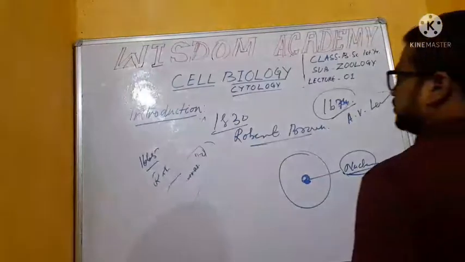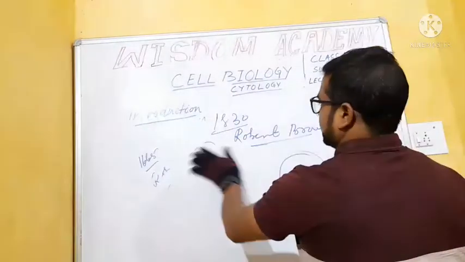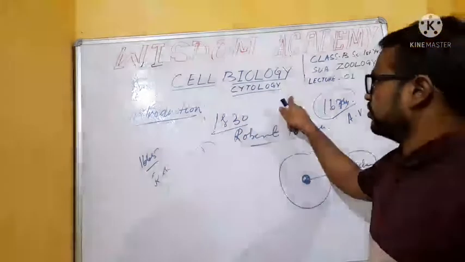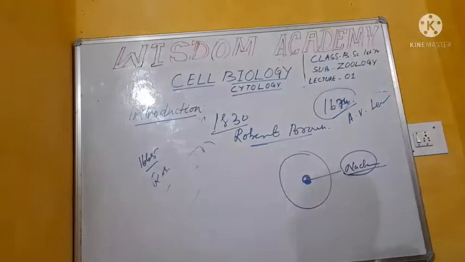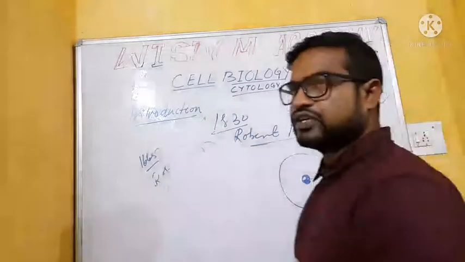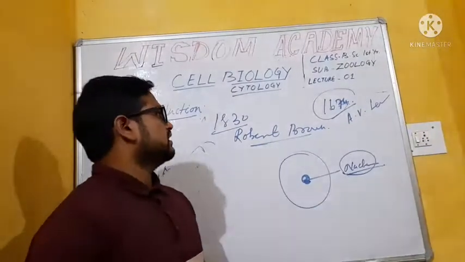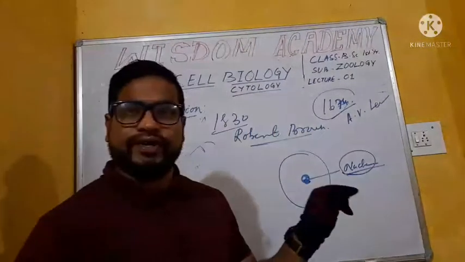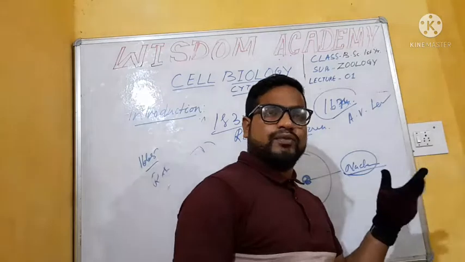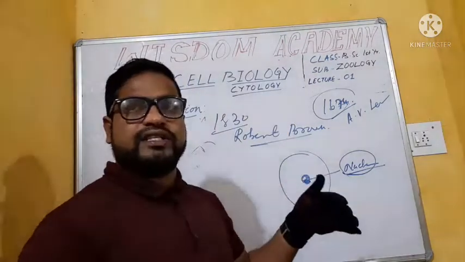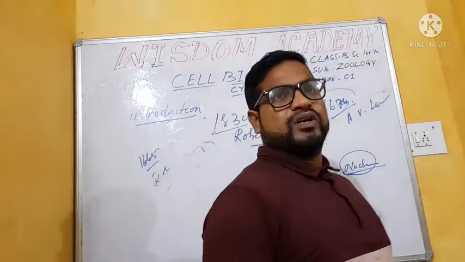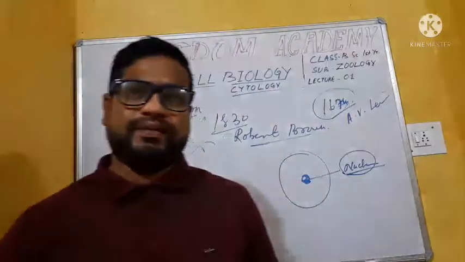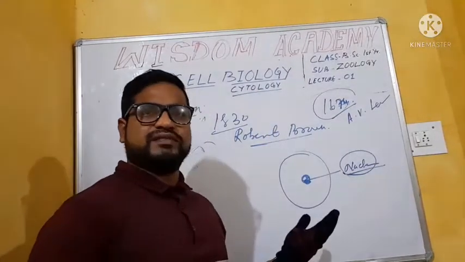Student, before ending the introduction part, I will repeat again. What is the introduction about cytology? Cytology comes from two Greek words, cyton plus logos, that means cell study. The study of the cell is known as cytology. Then, what is a cell? A cell is the structural and functional unit of life. What is life? All living organisms that possess all physiological processes have life. Who have life? Living organisms have life.